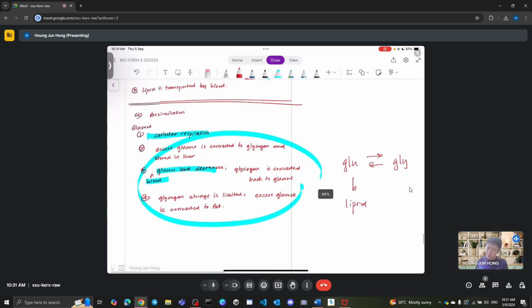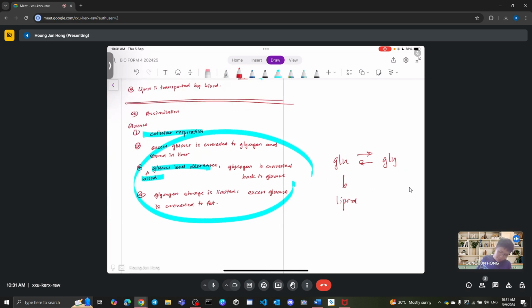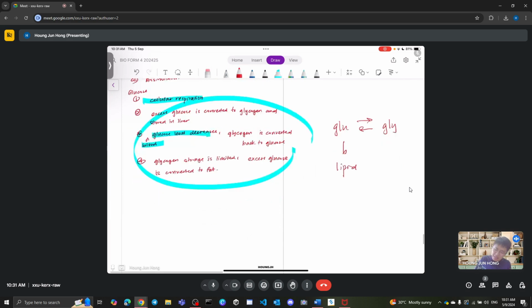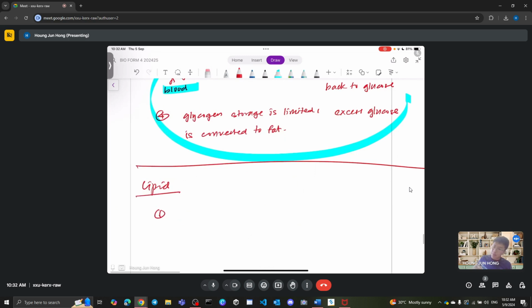Okay, cool. So that's all about glucose. Now moving on to lipid, I think also very simple. Just talk about the importance of lipid. So lipid, what do we do? First of all, this is just information for you. Like I said just now, remember your fatty acid and glycerol, they will combine again. They will again condense. Remember condensation, the process of combination. So we condense to form lipid.